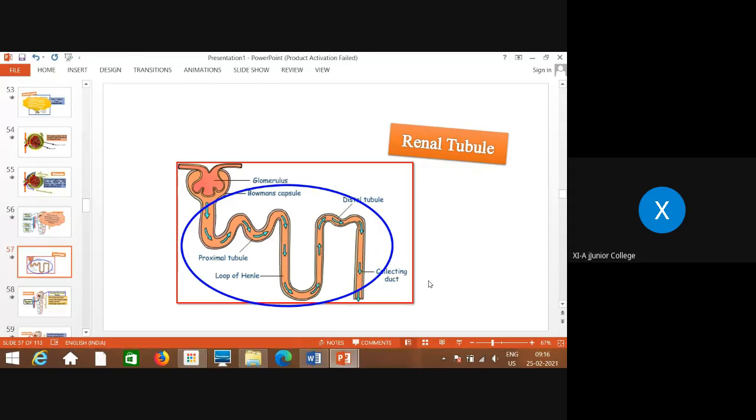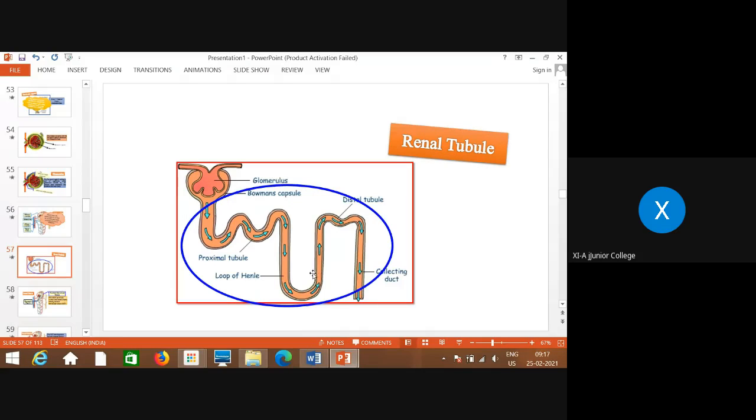Now this is the next part of the nephron, that is the renal tubule. Now I explain this part: the Malpighian body is the cup-shaped Bowman's capsule, which surrounds the glomerulus.